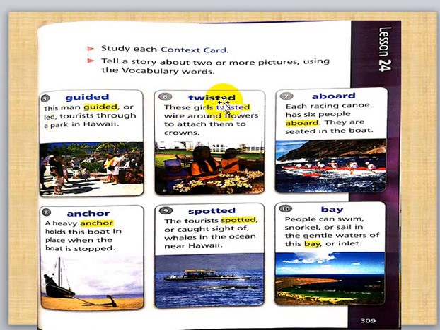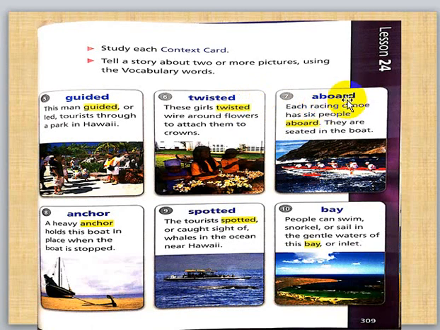Number 6, twisted. For example, these girls twisted wire around the flowers to attach them, connect them to crowns. Twist. Okay, these girls twisted wire. Twisted means bend, when you bend or twist something.